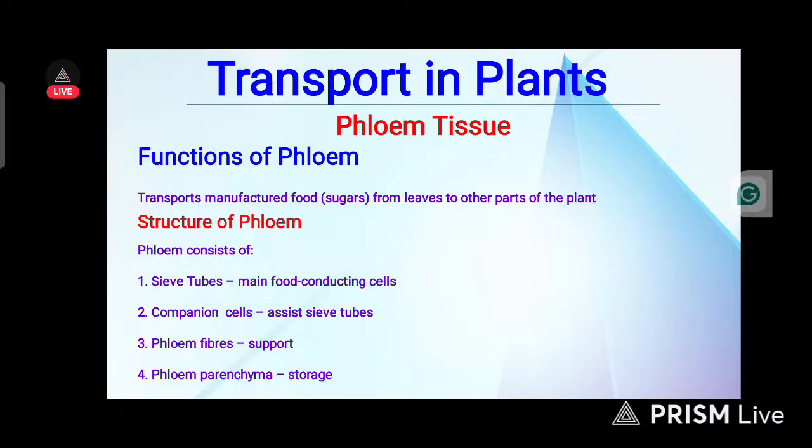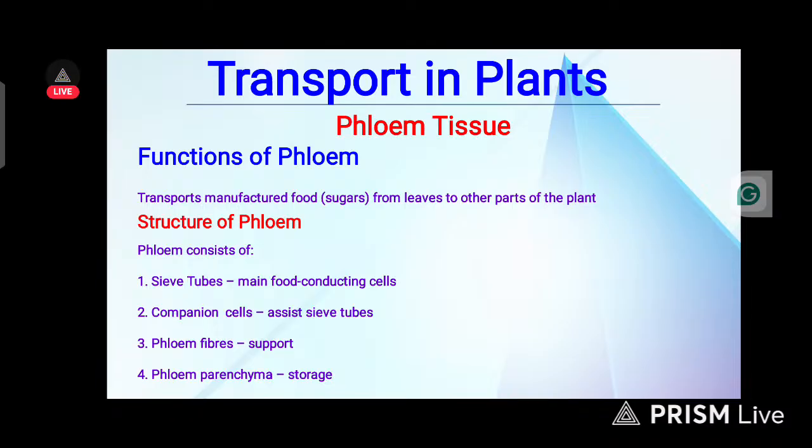And then the second tissue in plant transportation, we have the phloem tissues. What is the function of phloem tissues? It transports manufactured food, e.g. sugar. You know, the major food of plant is sugar, that's glucose, from the leaf to other parts of the plant. I know you studied this in photosynthesis, how plants manufacture their own food from carbon dioxide and water using sunlight as energy, in the presence of chlorophyll. That's photosynthesis.